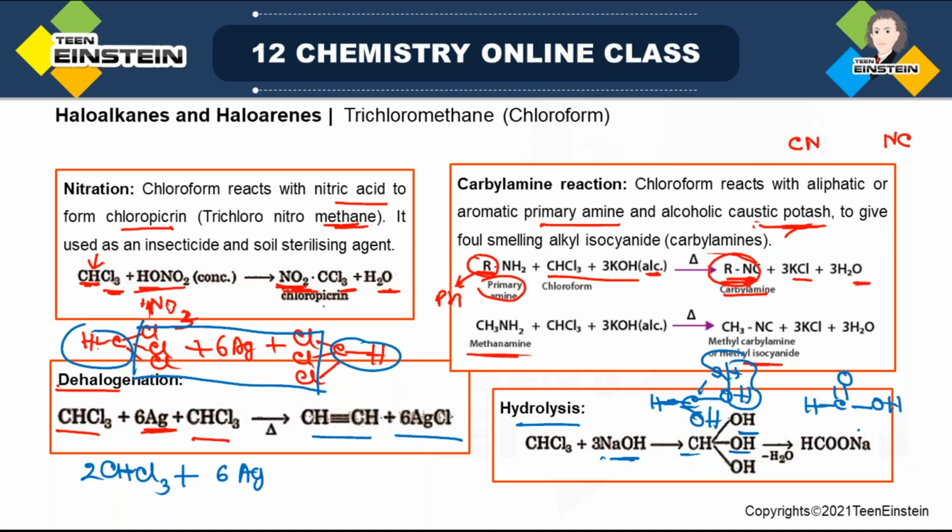This is basically formic acid, but as the medium is basic, it will not remain in this acidic form. This H will be replaced by sodium, so the final product will be sodium formate. From one molecule of chloroform you are getting one sodium formate molecule, and if you further acidify it, you can get formic acid. So you can produce formic acid by hydrolysis of chloroform.